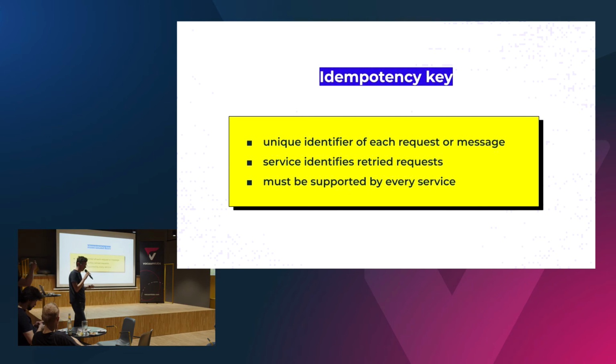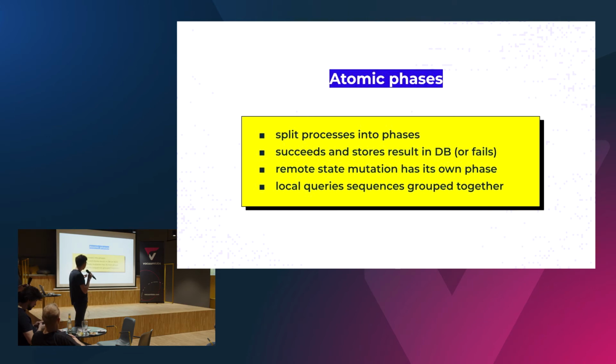Otherwise, we cannot safely retry. Next, we also need some kind of mechanism that actually stores our result somewhere, possibly inside a local database. So once one step completes, we don't execute it again. We just fetch results from the database and use them in the next step, so we can safely reproduce every request.